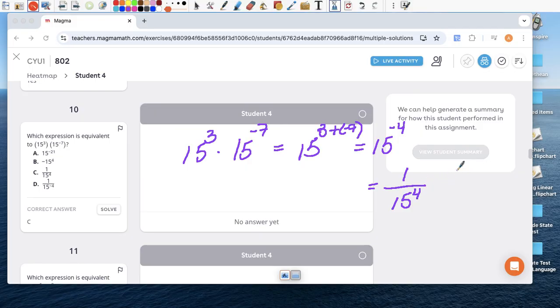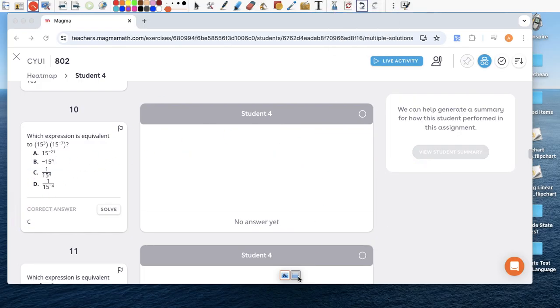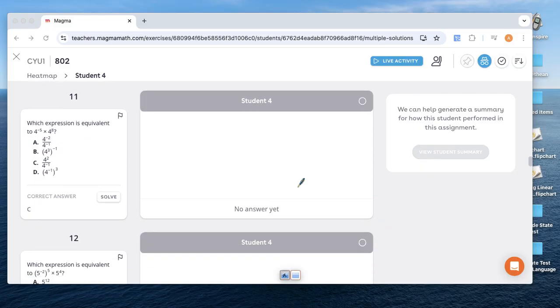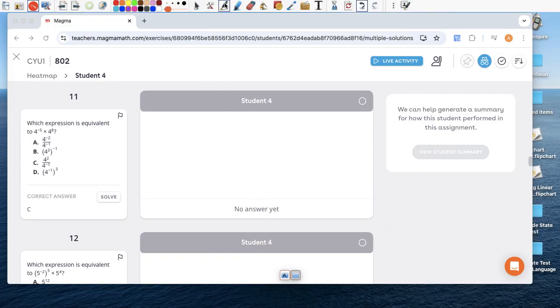If you wanted to put 15 and raise to the 4th power and see what you get, go ahead. But that's how we left it earlier in the year. Now, which of these 4 looks like this one? And that's the one we're looking for.